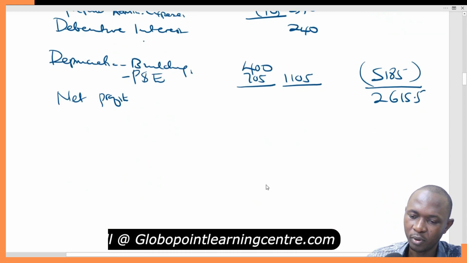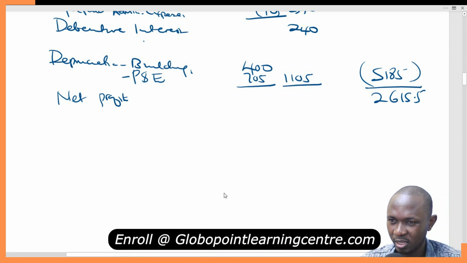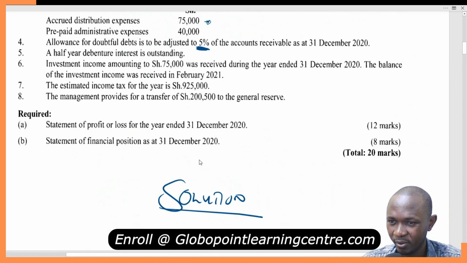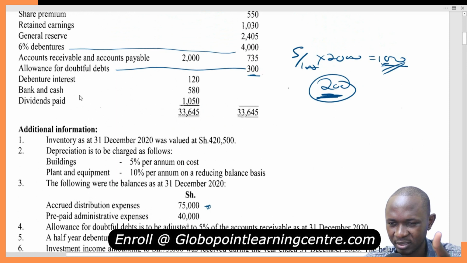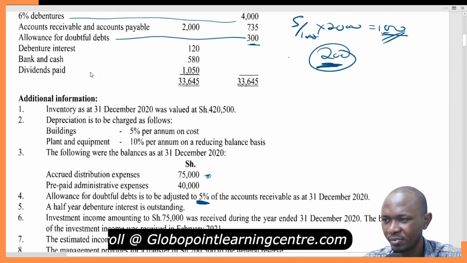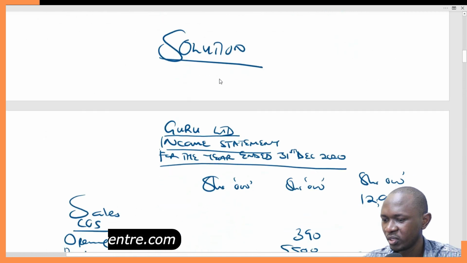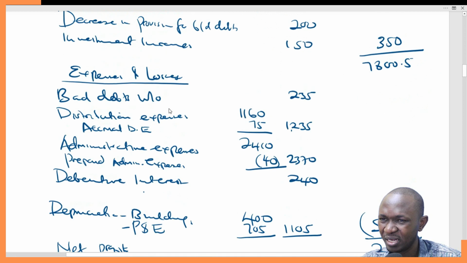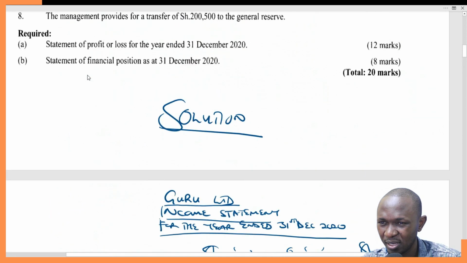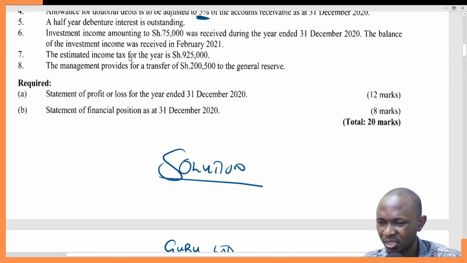So then we go to the appropriation account, and I think it is clear what you're going to have here. We'll have the dividends paid, what we've just removed. So dividends paid 1050, but we always start before the dividends paid. It's always good to start with the taxes. So estimated, because taxes are a percentage of the profit.